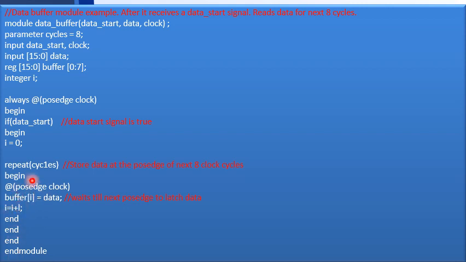So this will be repeated 8 times irrespectively, because a repeat loop is simply repeating whatever you put inside that loop a fixed number of times. So this will be repeated for 8 clock cycles. Buffer of 0, buffer of 1, buffer of 2 up to buffer of 7 will be stored with the different data that will be arriving for every next positive edge of the clock. And these two ends are for the if block and the always block.